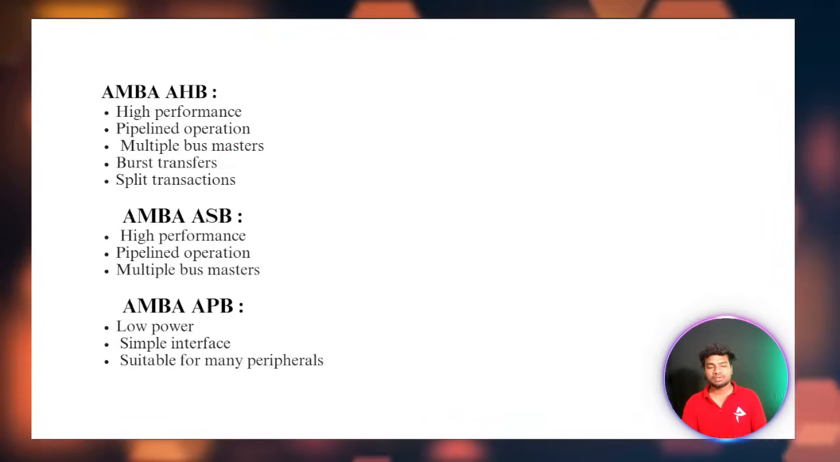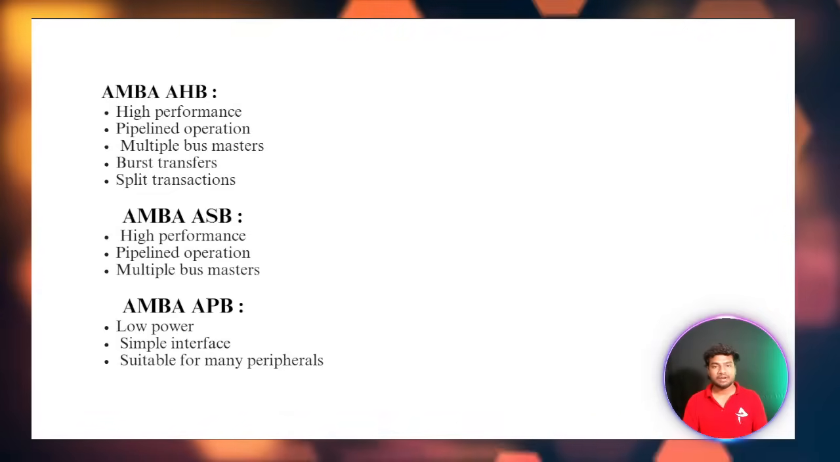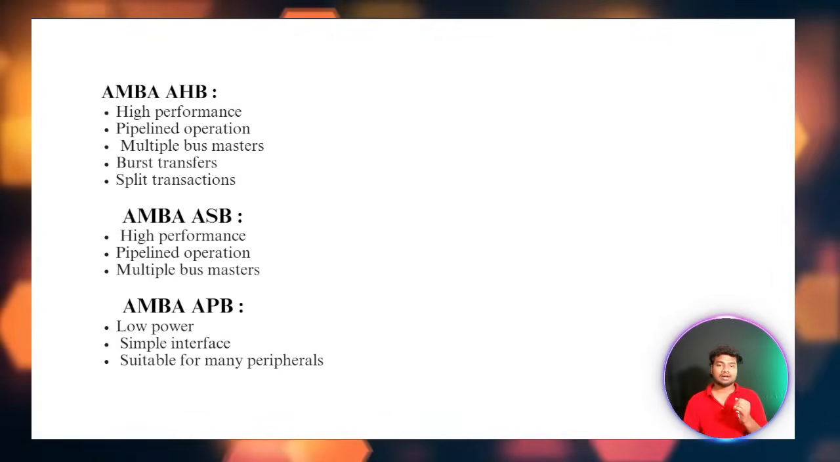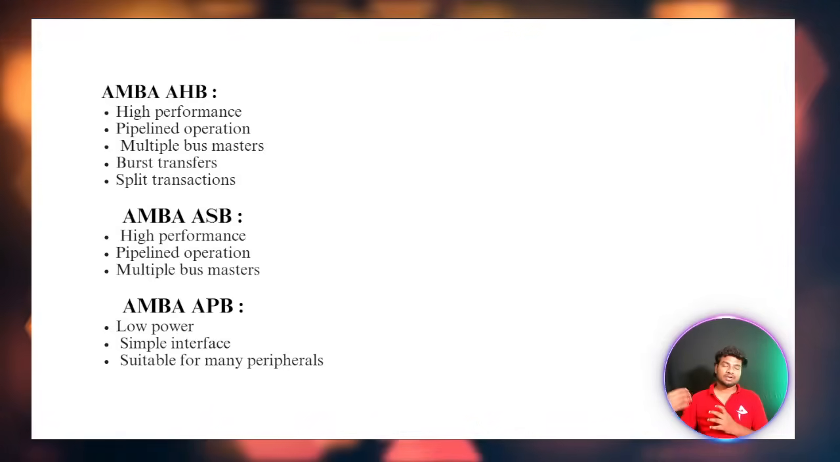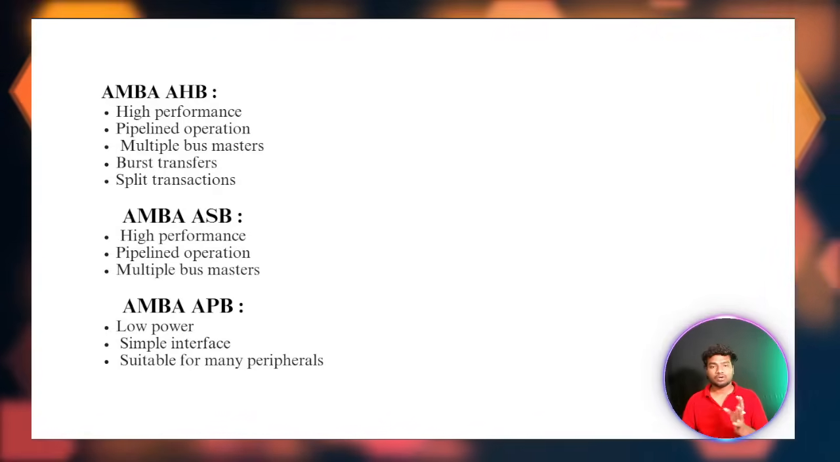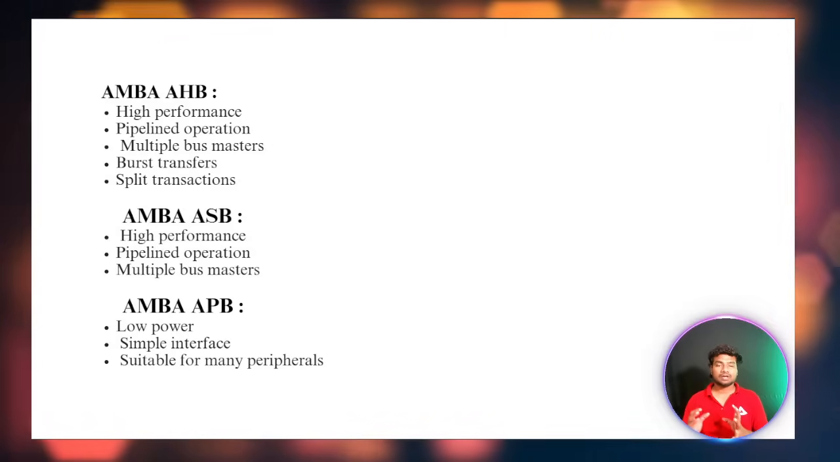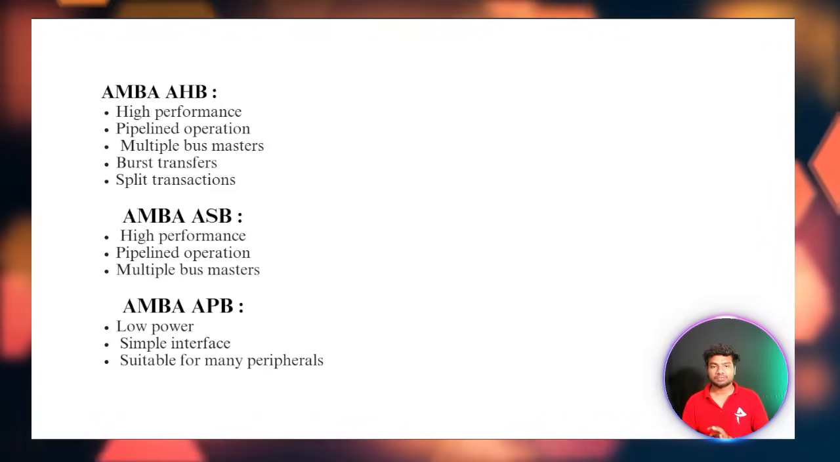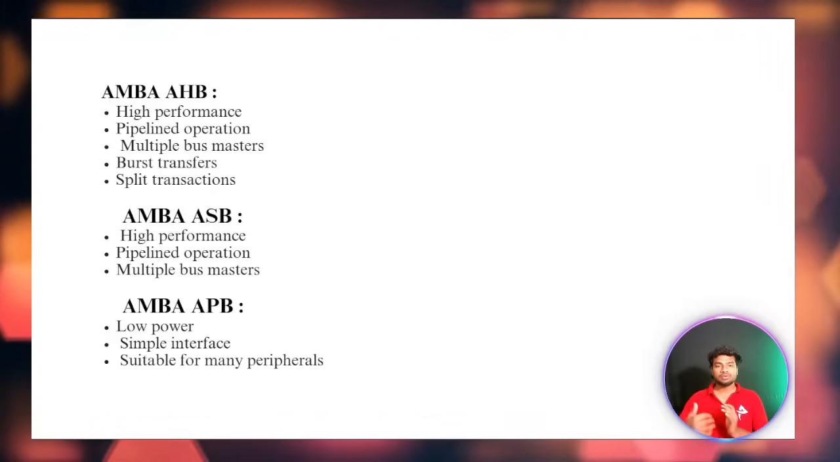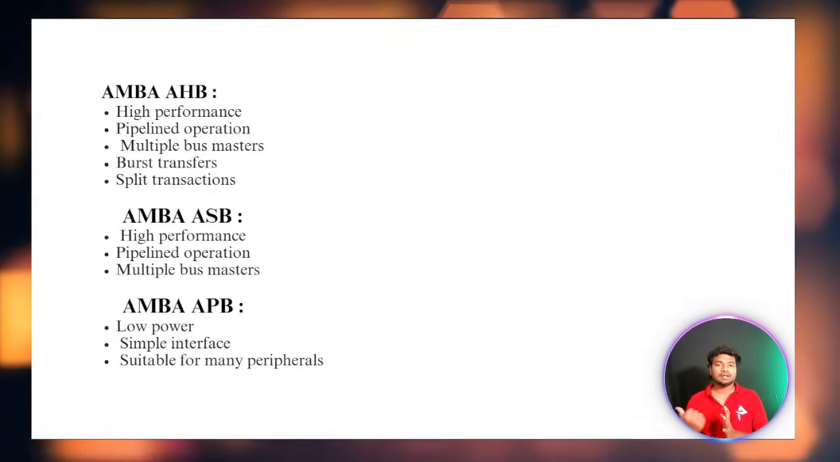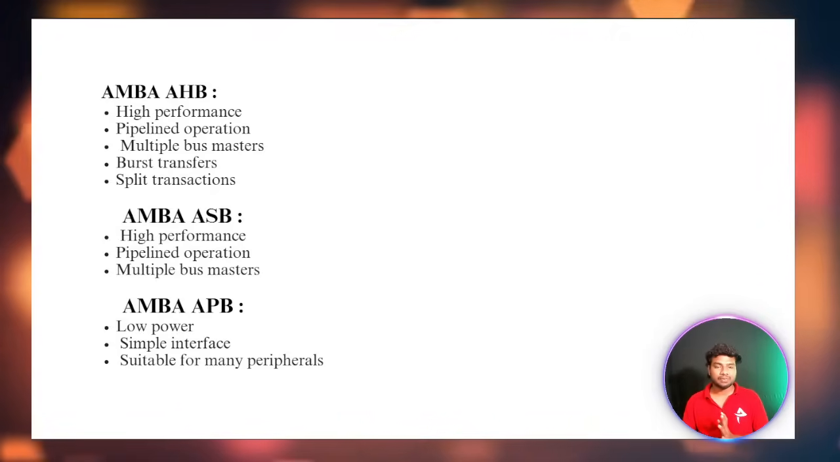AHB is a high performance pipeline operation. Pipeline means that in the low time of the clock, the address will be sent, and in the high time of the clock, the data will be sent. So in one clock cycle it does the pipelining, and at the same time it starts multiple operations to send the data. That is known as the pipeline operation.